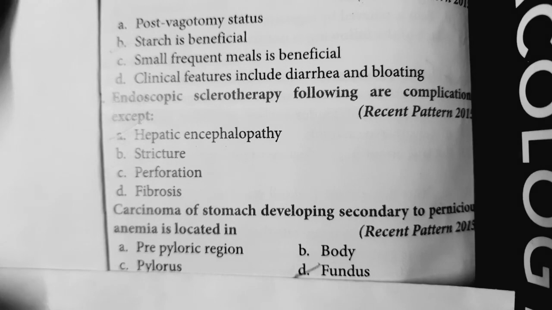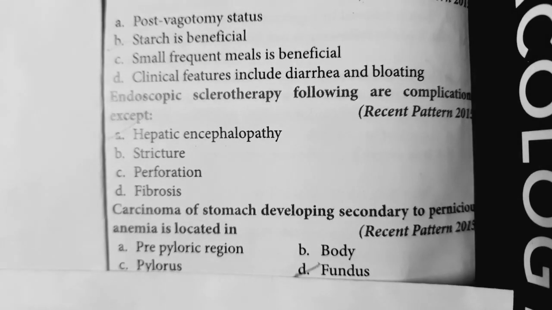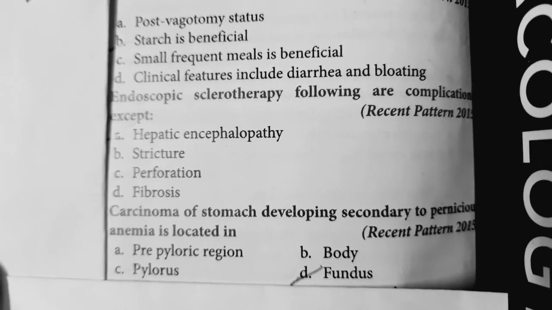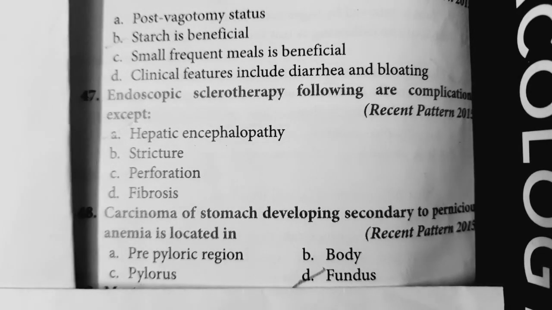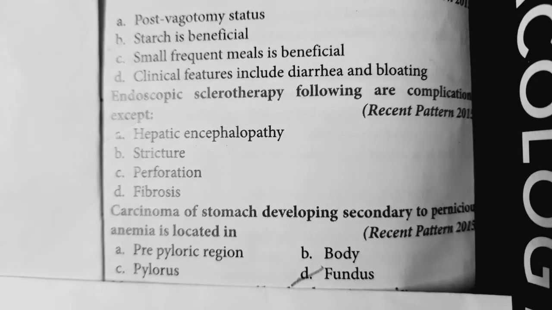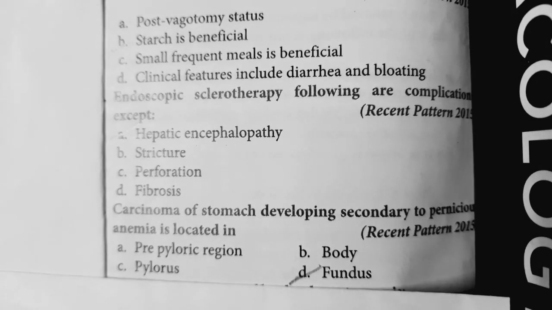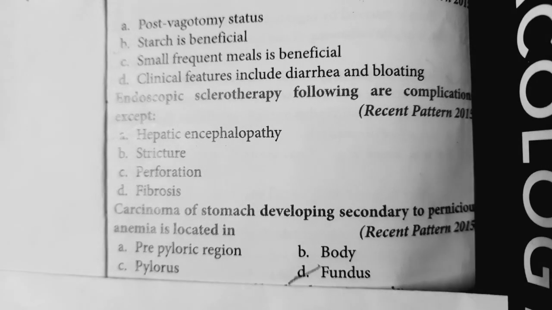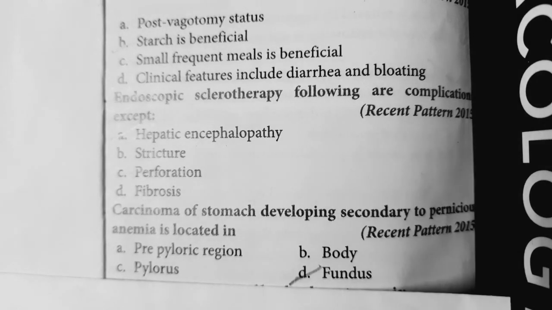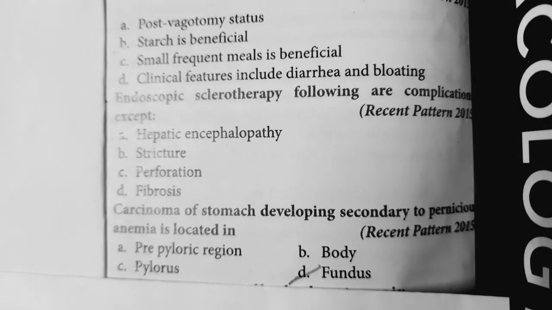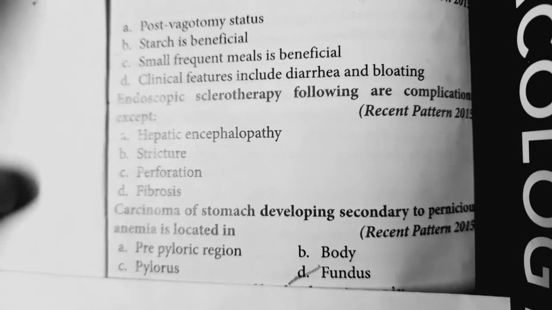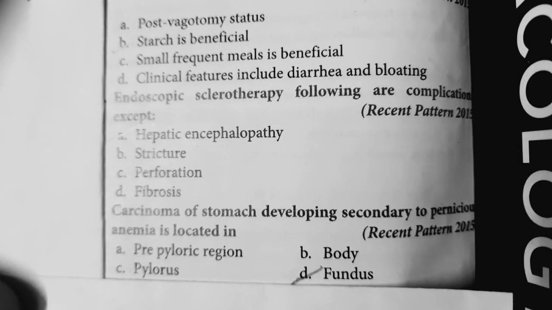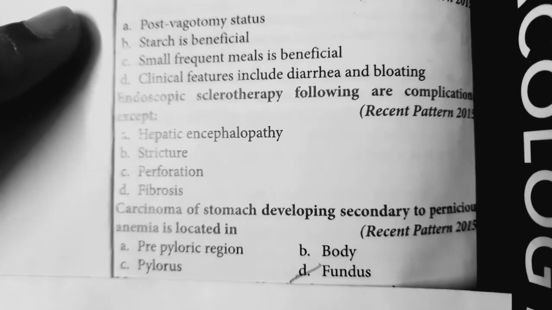Remember, carcinoma of stomach developing secondary to pernicious anemia is located in the fundus, whereas the most common site of carcinoma of stomach overall is antrum. But if it is due to pernicious anemia, it is located in the fundus of stomach.